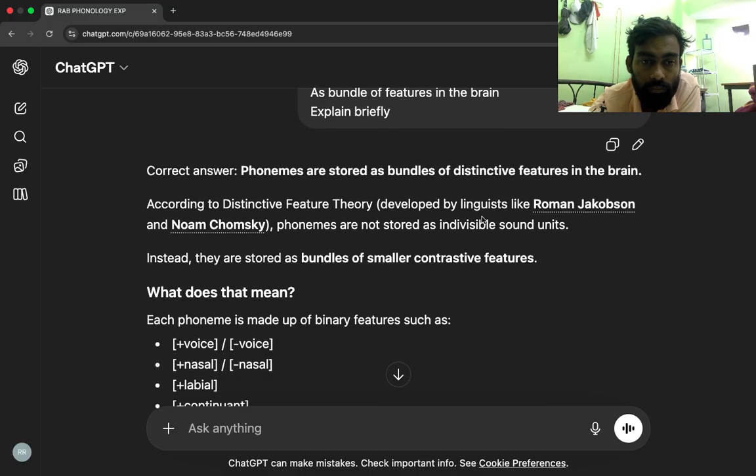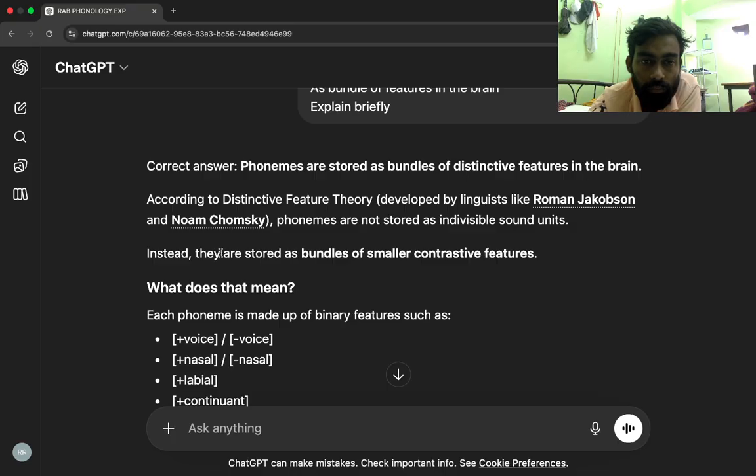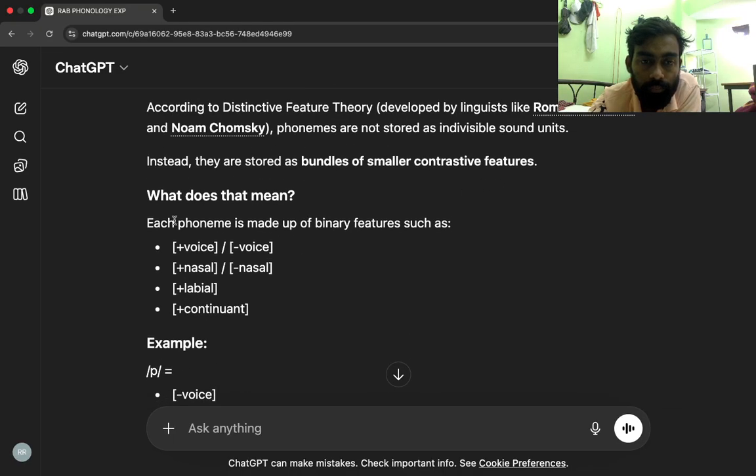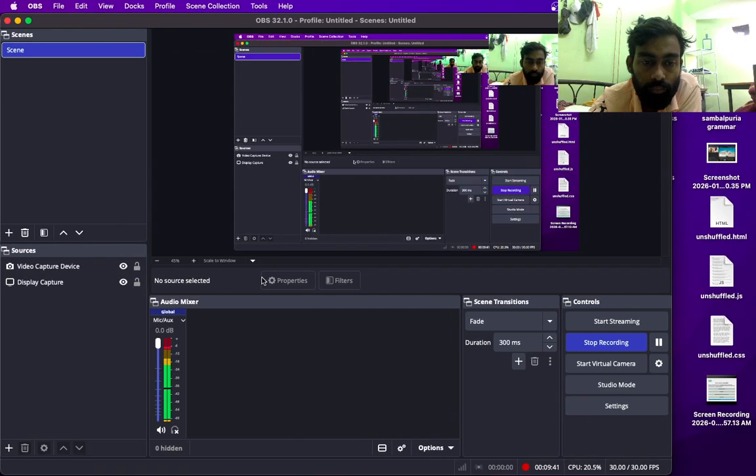Correct answer. Phonemes are stored as bundles of distinctive features in the brain. According to distinctive feature theory, developed by linguists like Roman Jakobson and Noam Chomsky, phonemes are not stored as indivisible sound units. Instead, they are stored as bundles of smaller contrastive features. What does that mean? Each phoneme is made up of binary features such as plus voice or minus voice, plus nasal or minus nasal, plus labial, plus continuant.